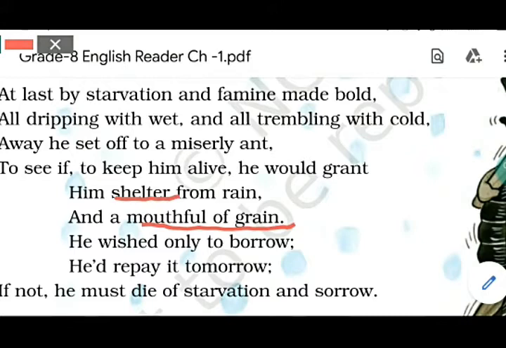And this will all connect to the poem afterwards. Trembling means shaking with cold. Whenever somebody feels cold, he or she shakes. In this case, the cricket will be shaking. That will come later on.